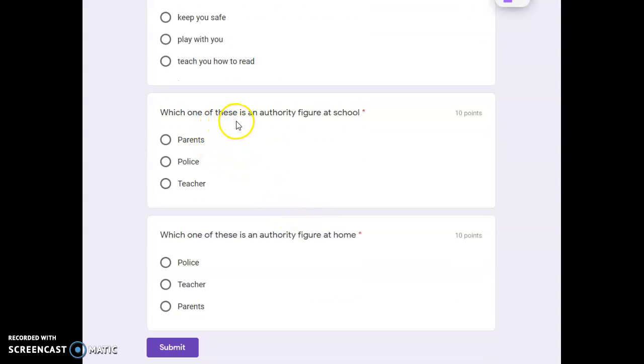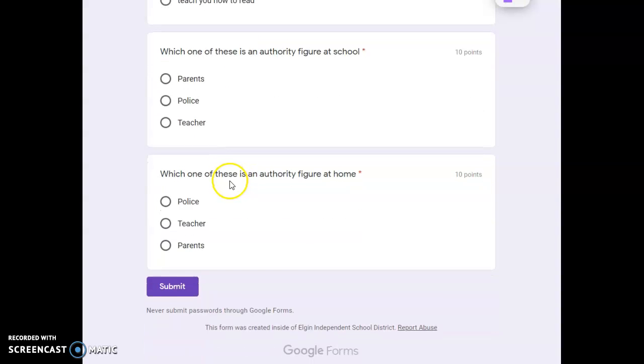Which one of these is an authority figure at school? Your parents, the police, or the teacher? Pick the correct answer, pause the video, and then come back to the video for the rest of the instructions.